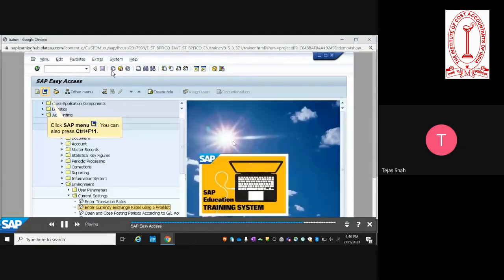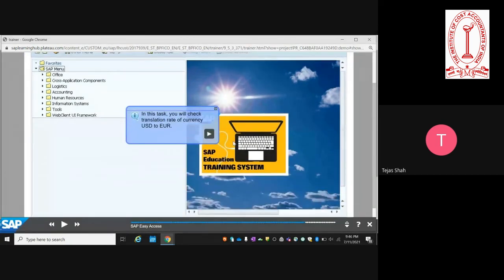Sir, this validity period, if we are keeping only 1 day, will it still be applied on the second day if we do not update? Is that so? If you are keeping a validity period for a certain exchange rate, it will remain the same unless it is overridden by another entry. For example, you want to maintain it on a weekly basis. You enter it today, then the exchange rate entered today remains valid for the next 6 days, including today.